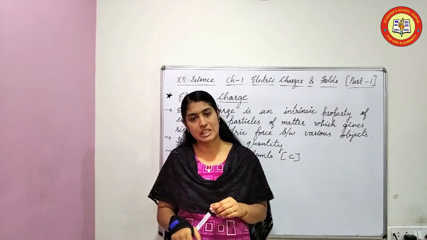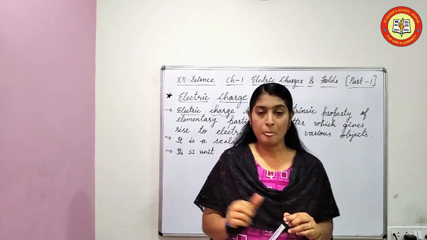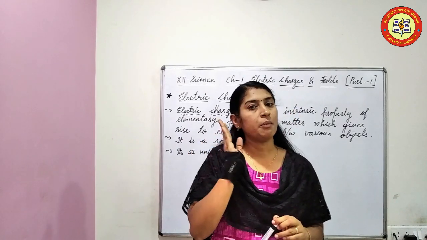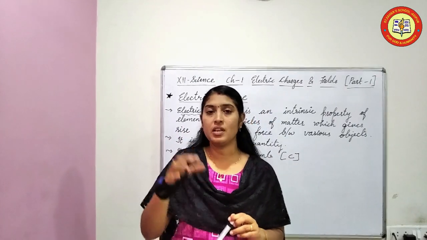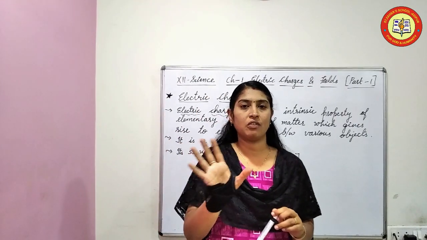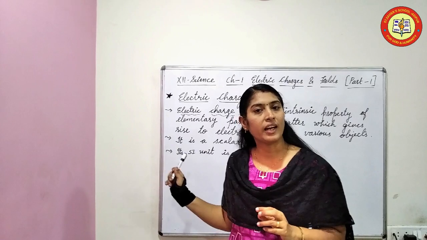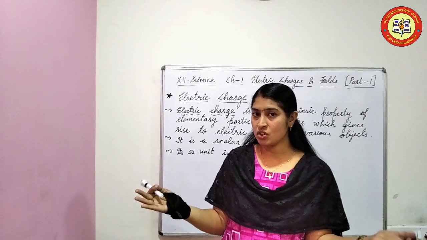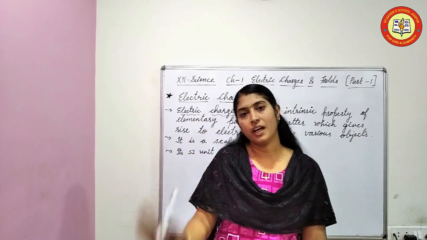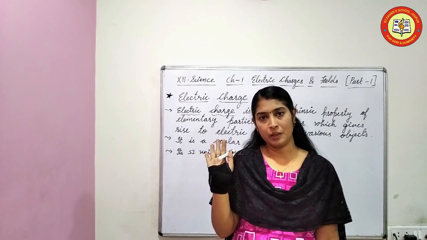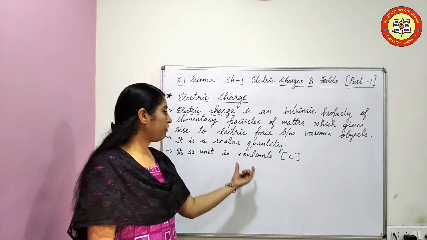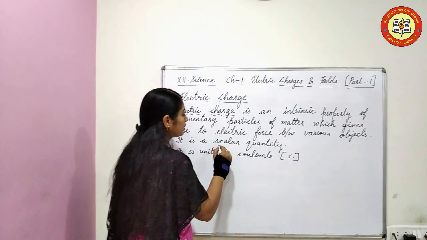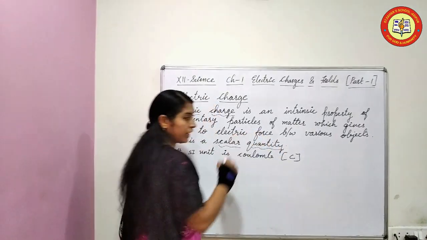What is the difference between scalar quantity and vector quantity? For a scalar quantity, only magnitude is focused on, and for a vector quantity, magnitude and direction both are focused on. So electric charge has no direction, only magnitude, that's why it is a scalar quantity. And its SI unit is Coulomb. When writing Coulomb, note that it is a scalar quantity.